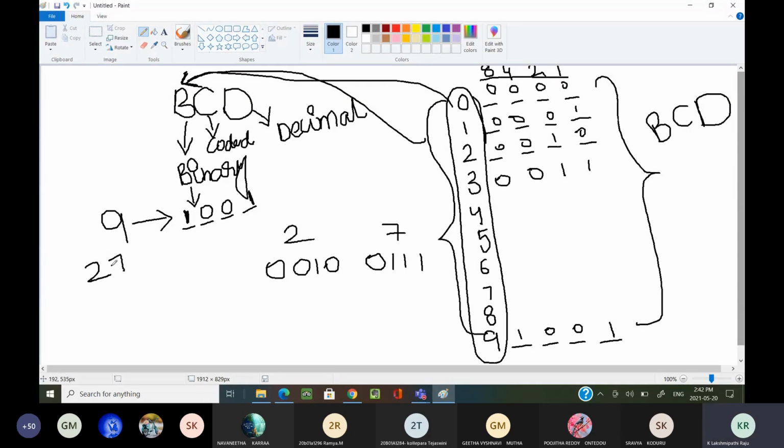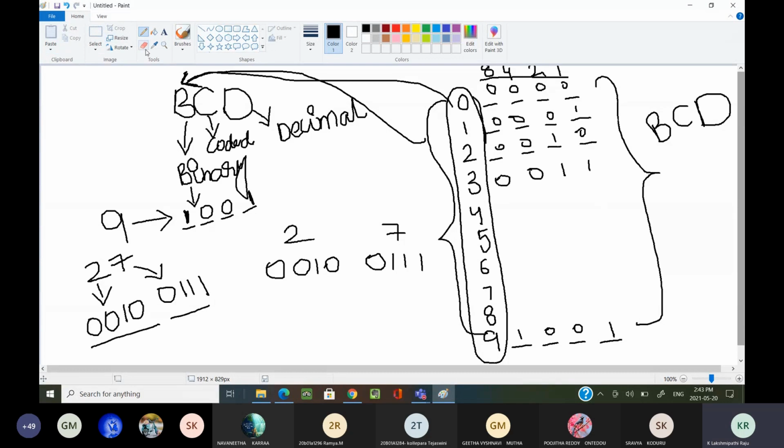27 in BCD. How I am representing 27 in BCD plays a very important role. Now see here, in this way I am representing 27 in BCD. 2 I am representing as 0010, and 7 I am representing as 0111. This is my 27 in BCD.